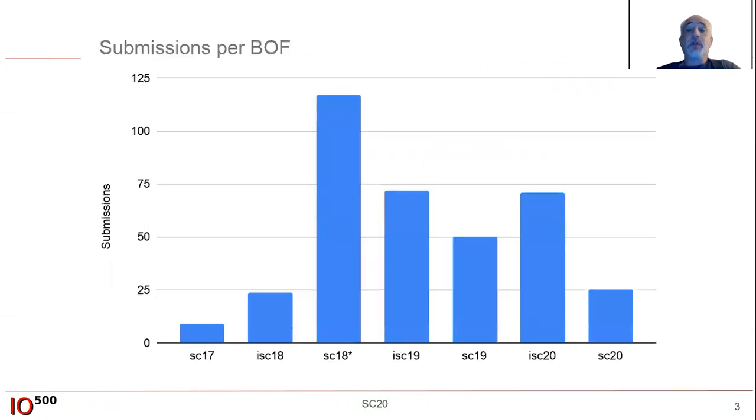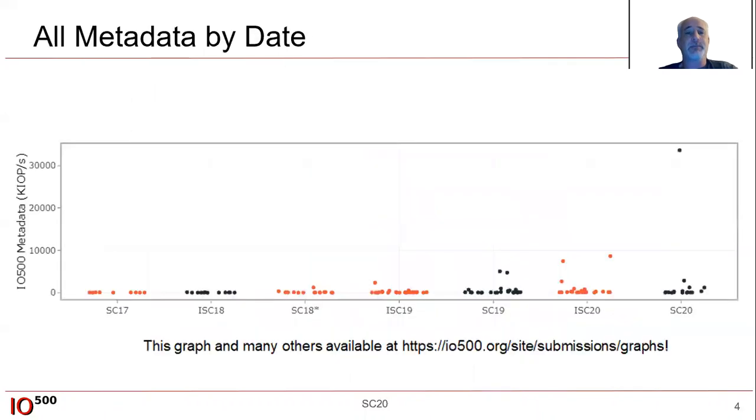All right, so first, submissions per BOF. We had some really nice growth, especially our third BOF. We had a lot of submissions, very excited about that. It's a little bit flat for the past 3. It was a little bit down this year. We're going to chalk that up to COVID, but even though we didn't have a lot of submissions, we had some great submissions. And with that, let me start telling you a little bit about them.